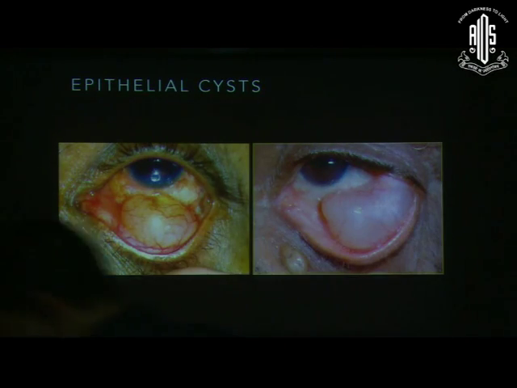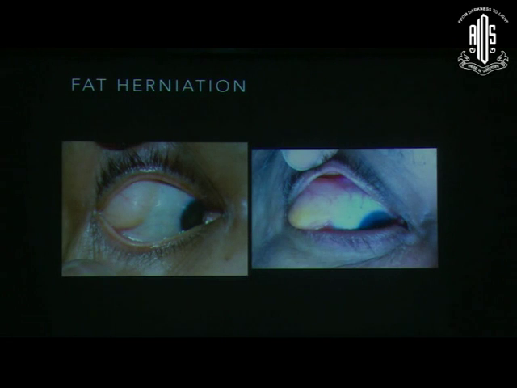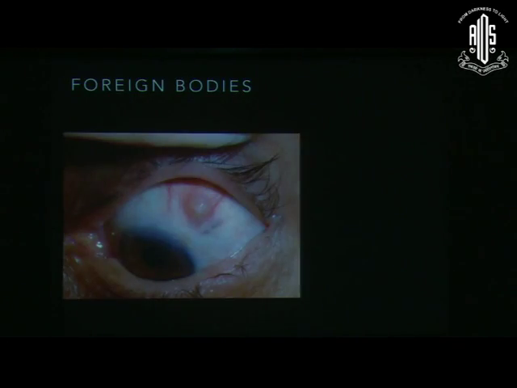Now, sometimes there is not a tumor, but there are some lesions which simulate conjunctival tumors, like a huge, large epithelial cyst, which may sometimes give a person doubt whether it's a cyst or a tumor. What is it? The cyst of the lacrimal gland, which is known as dacryops. It's a retention cyst. Again, nothing to worry. Fat herniation sometimes can give a confusing picture. Foreign bodies can look suspicious at times.